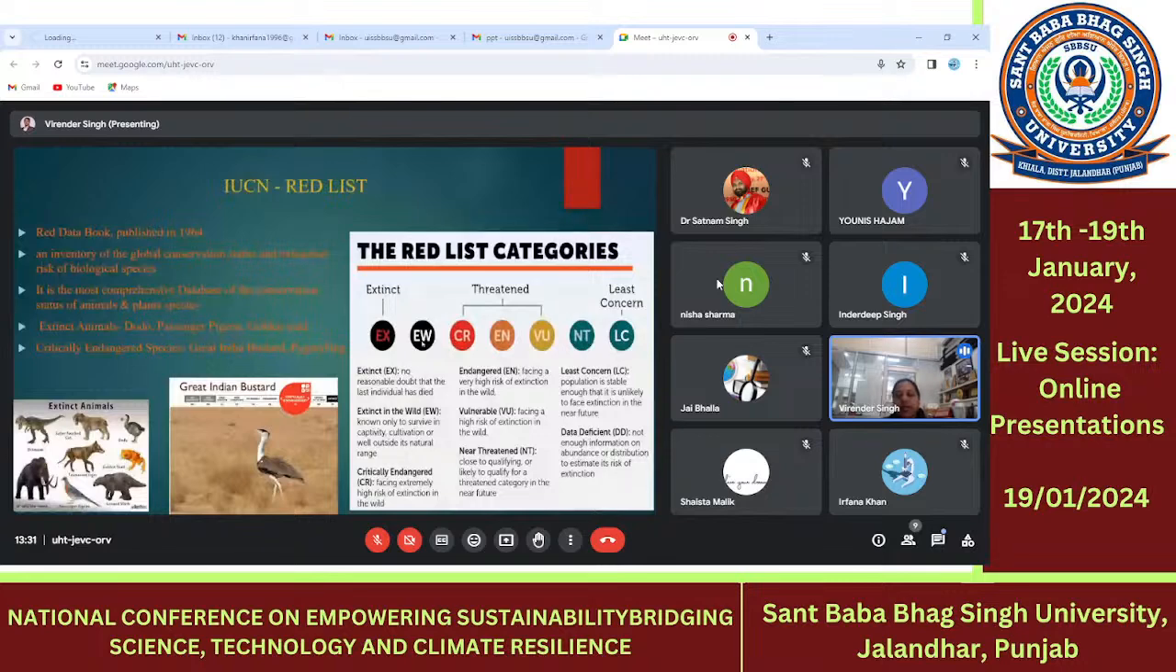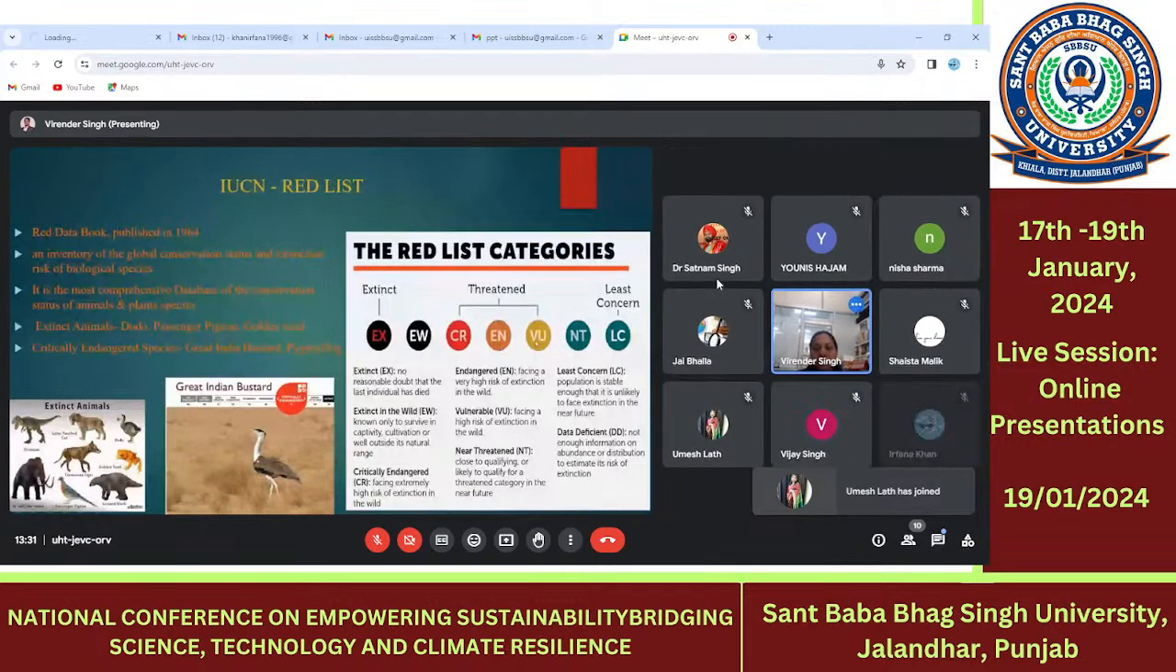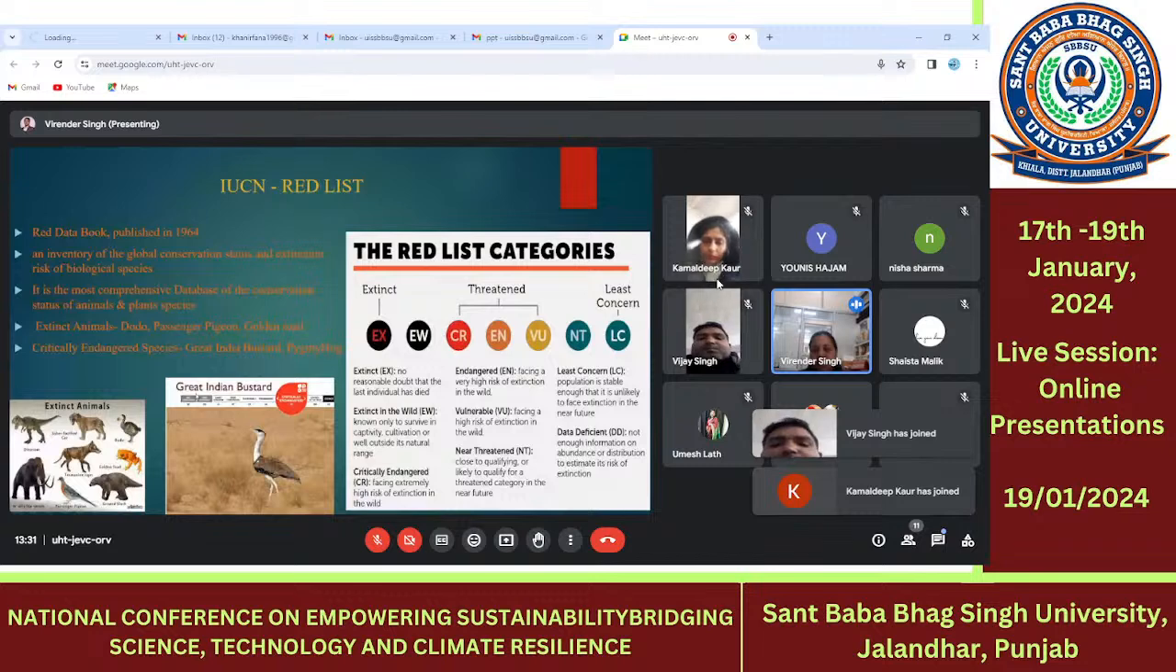extinct in the wild and threatened species. These are the highly critical species, and these are the endangered species. These are the vulnerable species, and the highly critically endangered species, great Indian bustard of India, and these are the near threatened species and the least concern species.